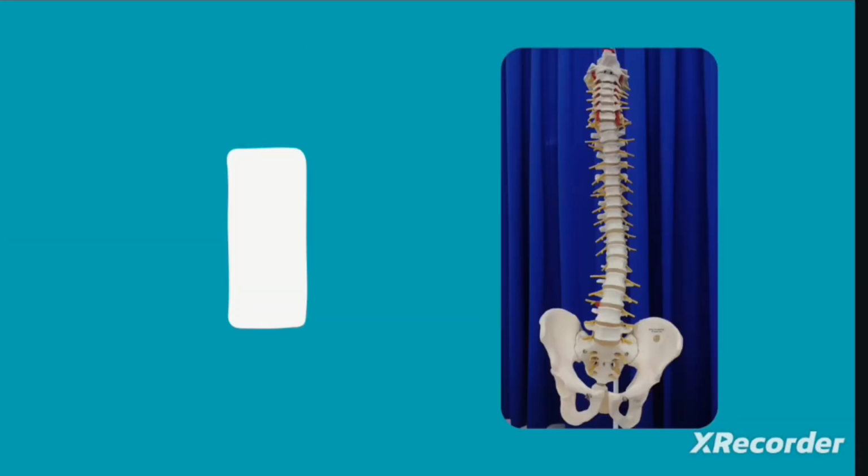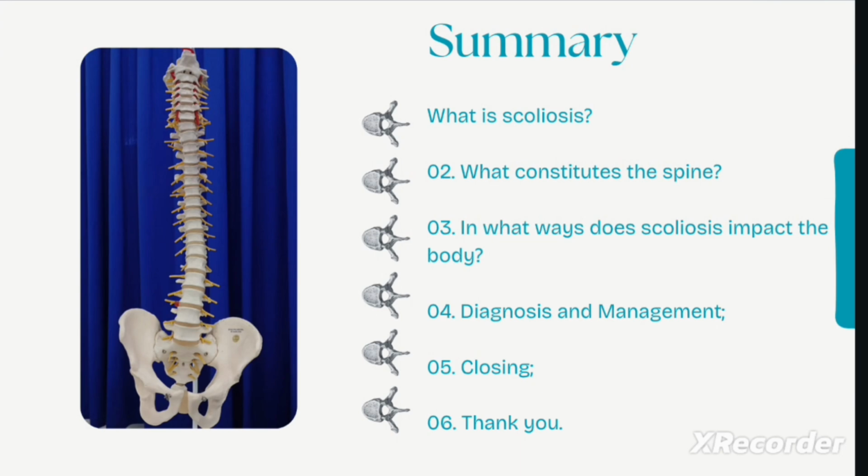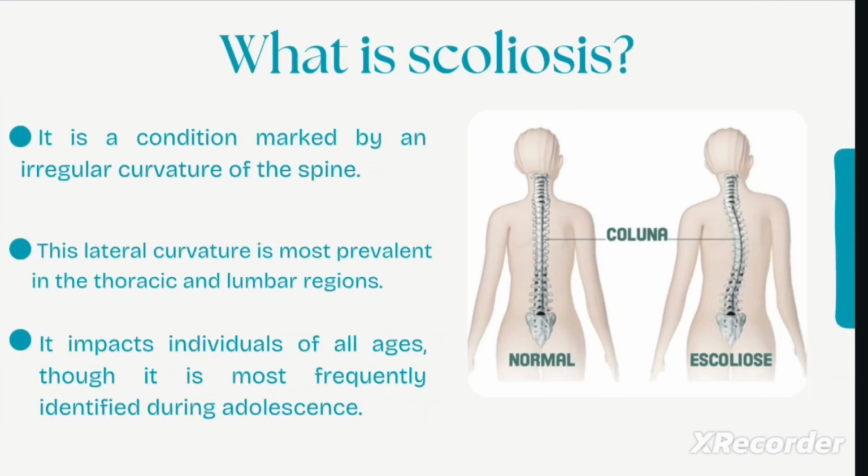Here are some topics I will cover throughout the presentation. What is scoliosis? Scoliosis is a condition in which the spine has an abnormal lateral curvature. It usually affects the thoracic and lumbar regions and can develop at any age, though it is most common in adolescence. The degree of curvature ranges from mild to severe, and symptoms may include shoulder asymmetry, uneven waist alignment, and in some cases, back pain. If left untreated, scoliosis can progress and lead to more serious complications.